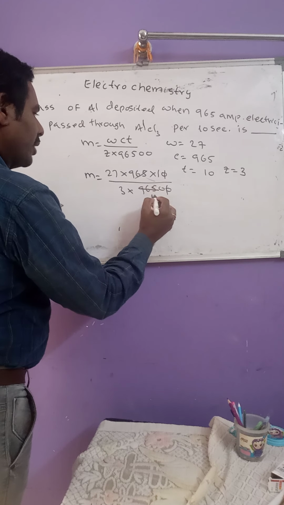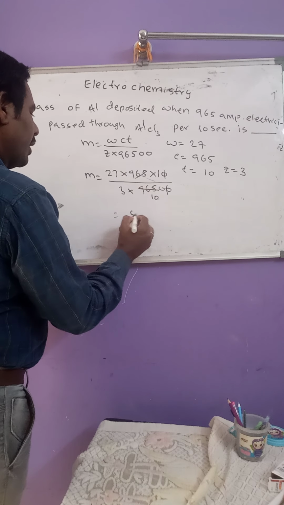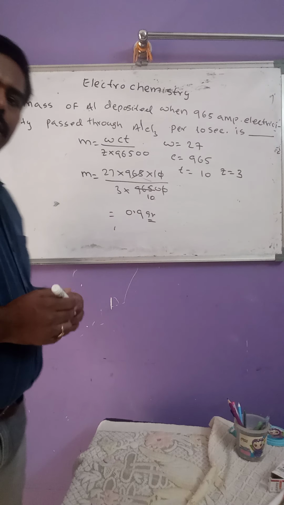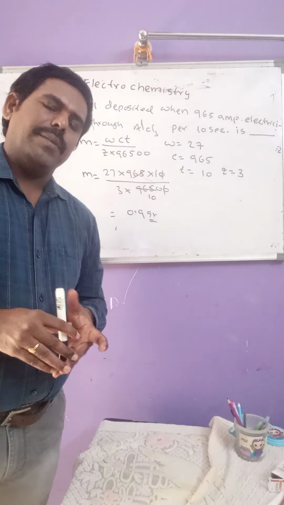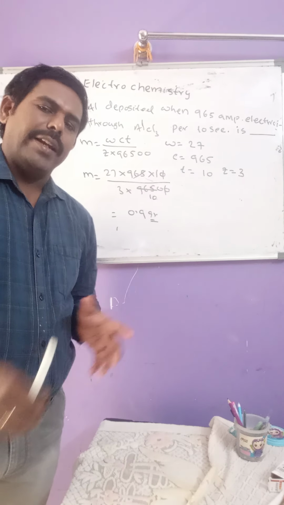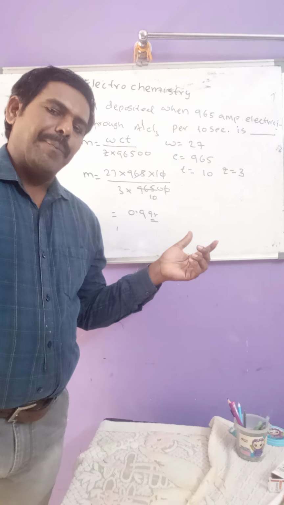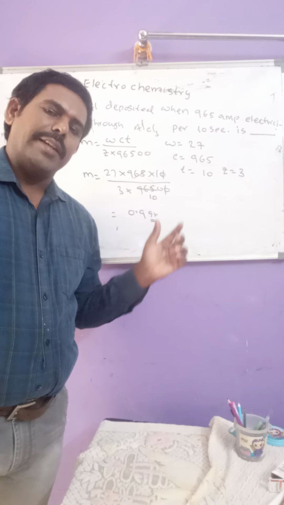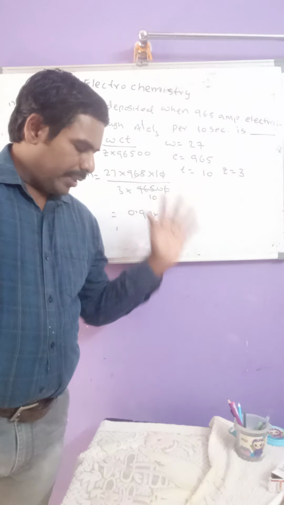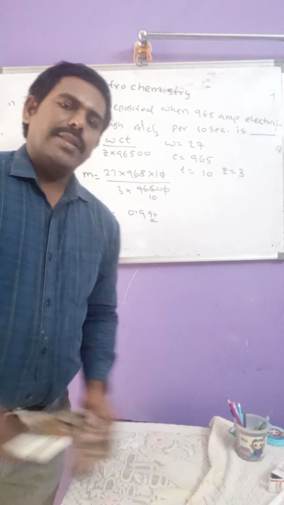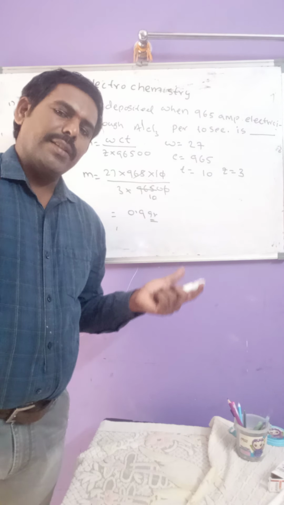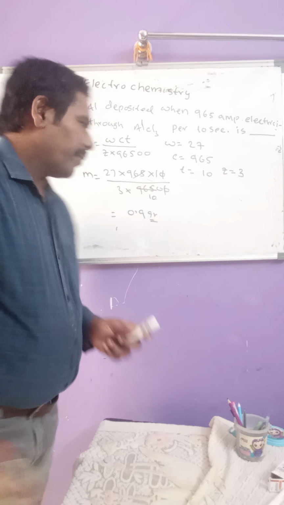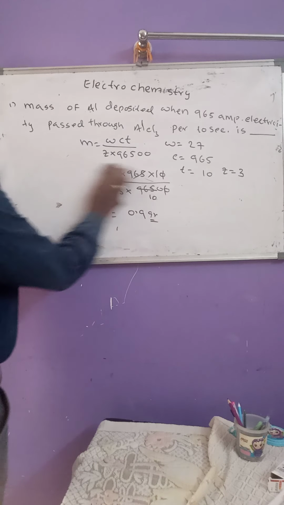Upon calculation, we get 0.9 grams. So this is the mass of aluminum deposited when 965 amperes electricity passed through the AlCl3 per 10 seconds. Now similarly we solve another problem, then we can get clarity. So what is the second problem here?